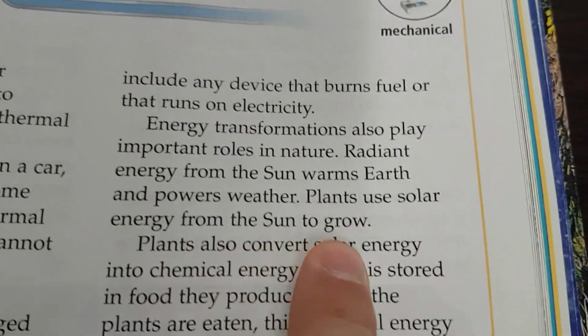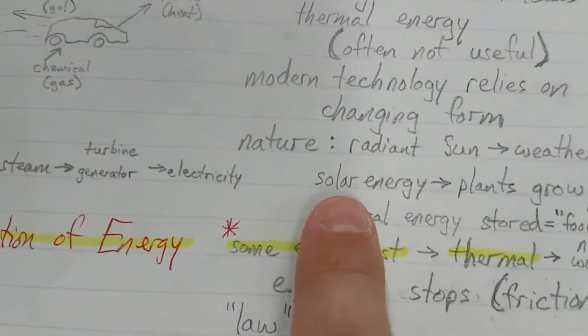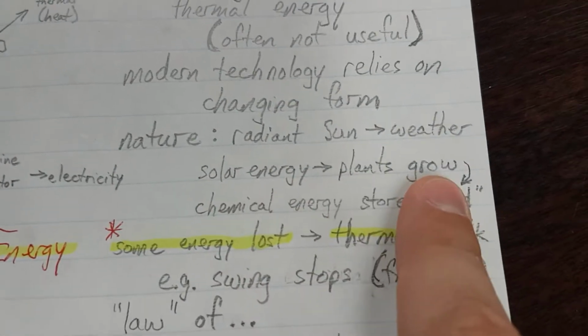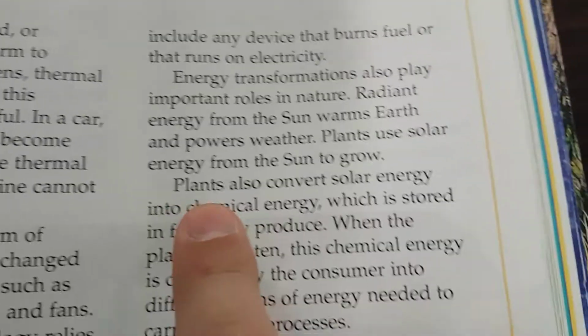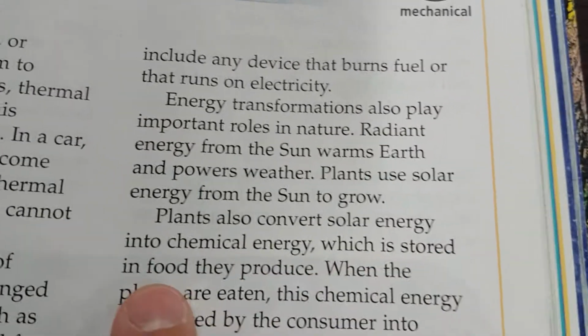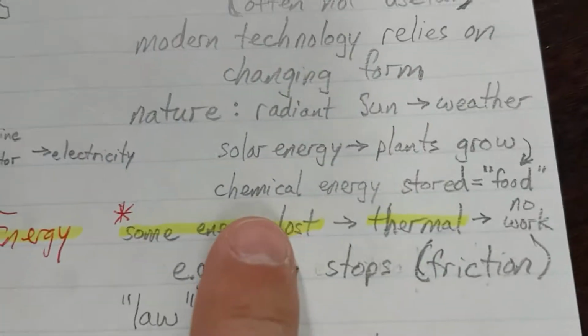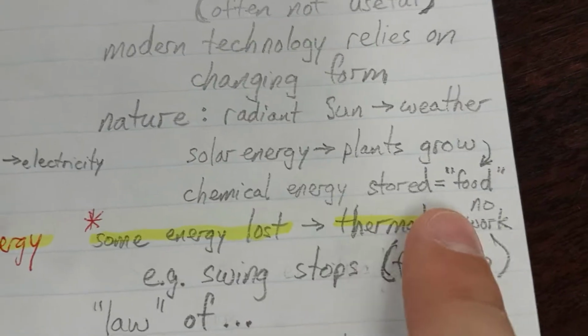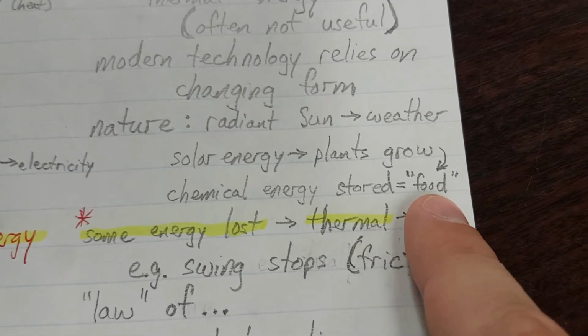Plants use solar energy from the sun to grow. So, solar energy, arrow, plants grow. Plants also convert solar energy into chemical energy, which is stored in food they produce. So an arrow from the plants grow, chemical energy stored equals, quote-unquote, food.